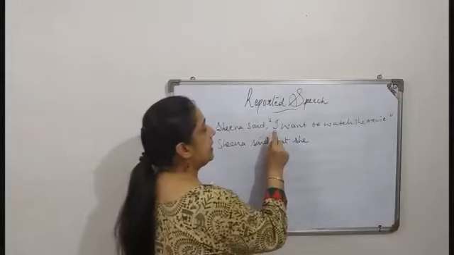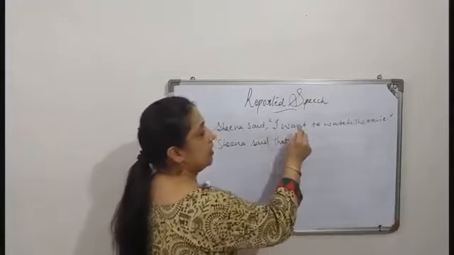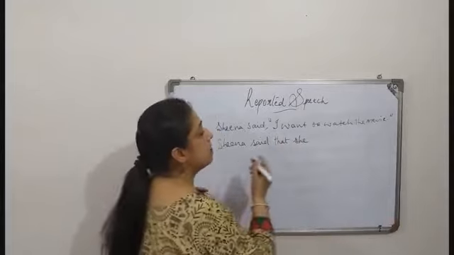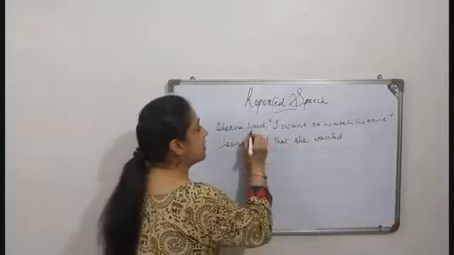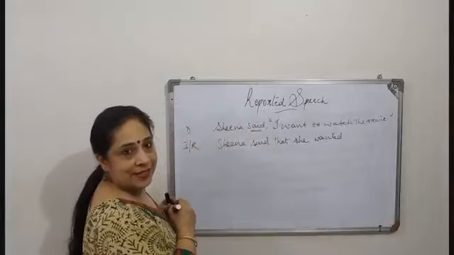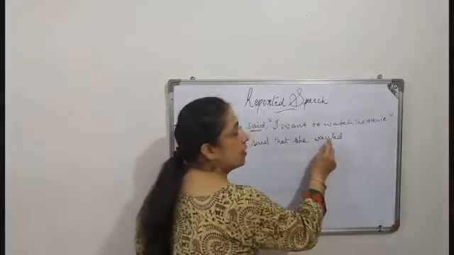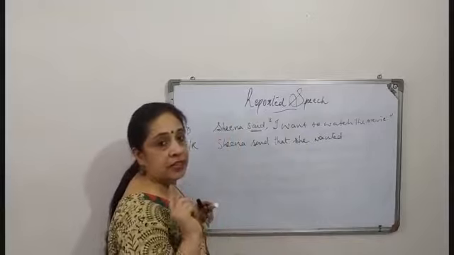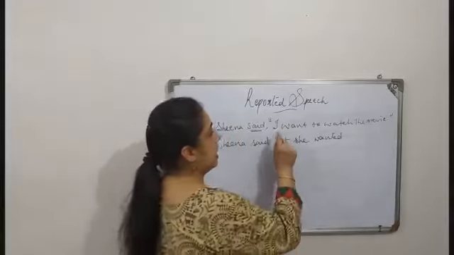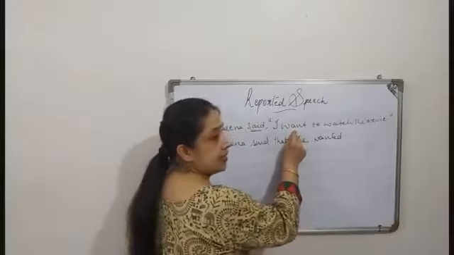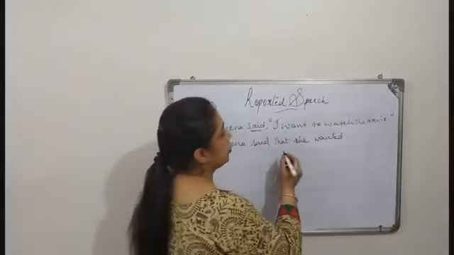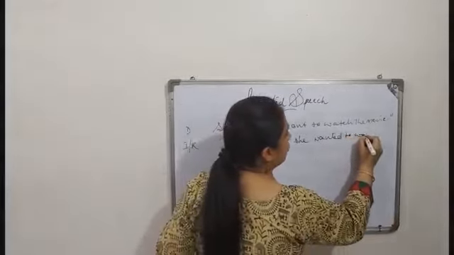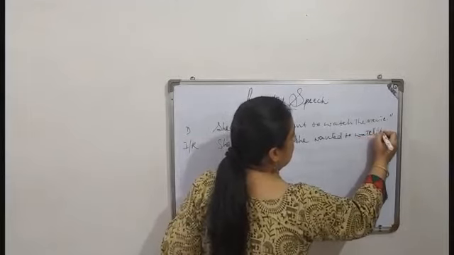Sheena said that she, now this becomes wanted. When the reported verb is said, it is past tense. So this will become wanted. This will also become past tense. I want, this is present tense. This becomes past tense. Alright, that she wanted to watch the movie.